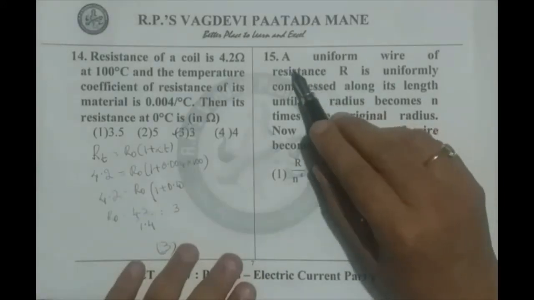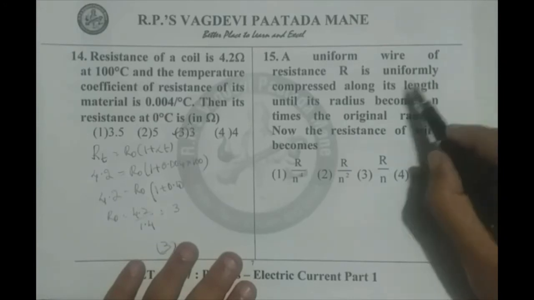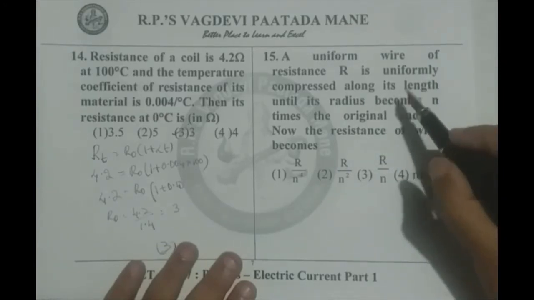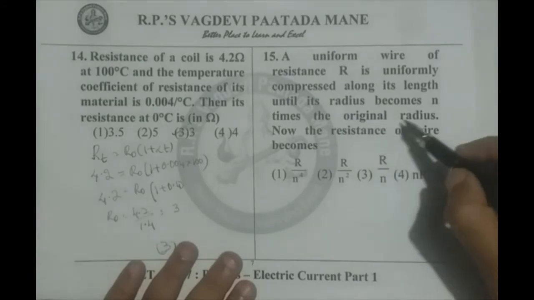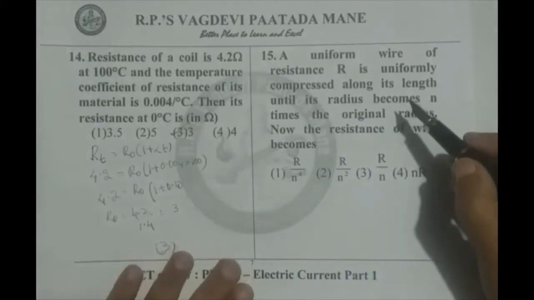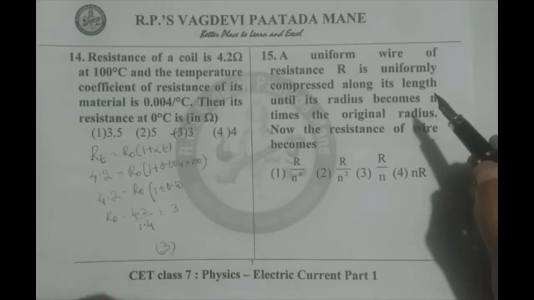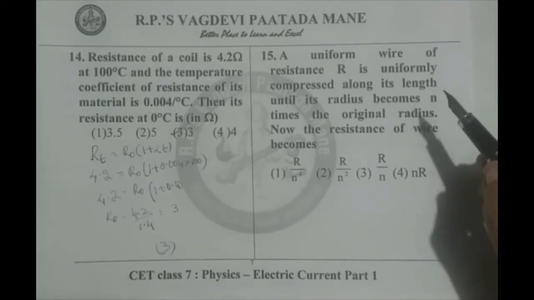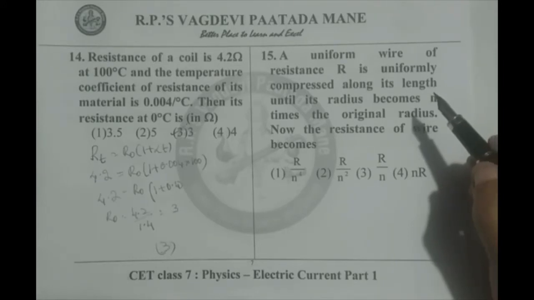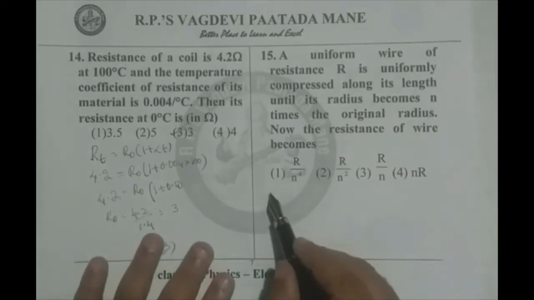Now we go for 15th question. A uniform wire of resistance R is uniformly compressed along its length until its radius becomes n times the original radius. Now the resistance of the wire. Observe, when we compress it, the wire becomes broader and broader. That means its area of cross section goes on increasing, length decreases to keep the volume constant. In the same manner, when we stretch the wire, its length increases and area decreases. So now we use this idea.